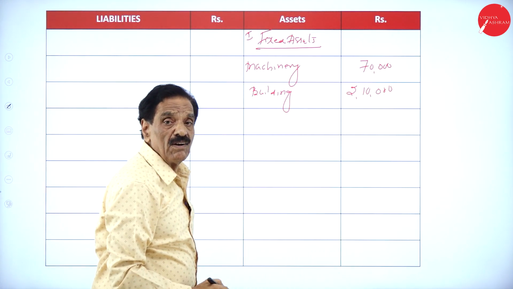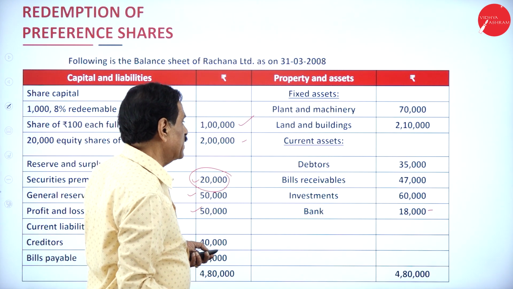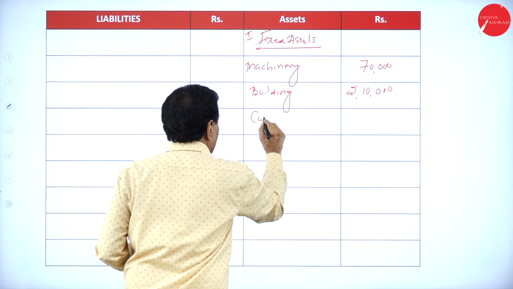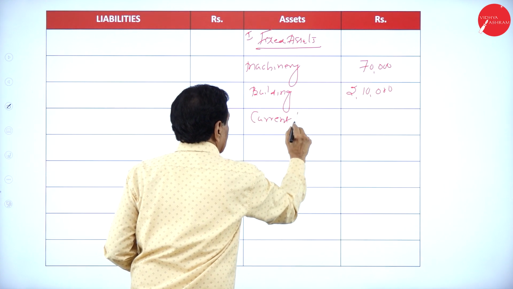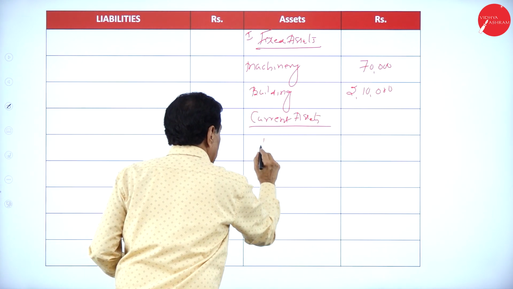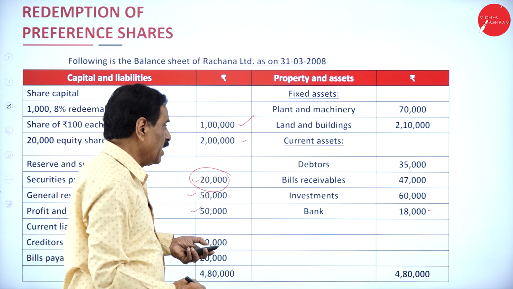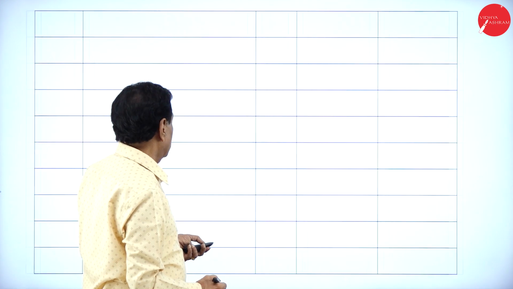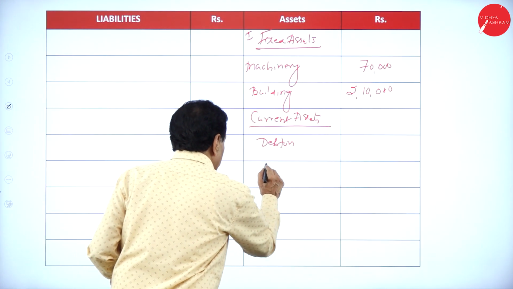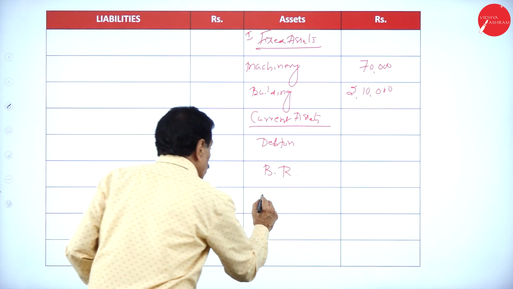This goes in favor of fixed assets. Then current assets: debtors, then bills receivable. Investment won't come, it has been sold. Bank also.